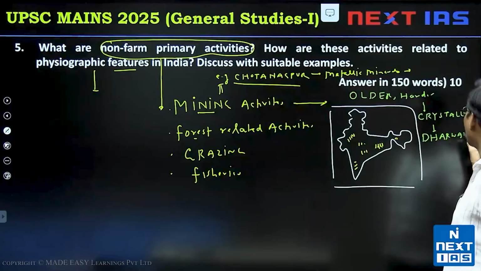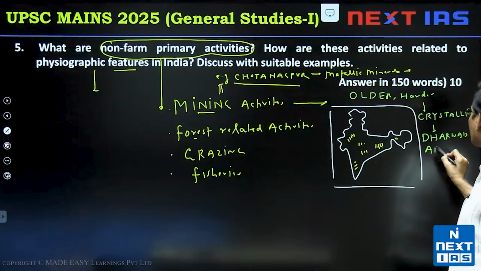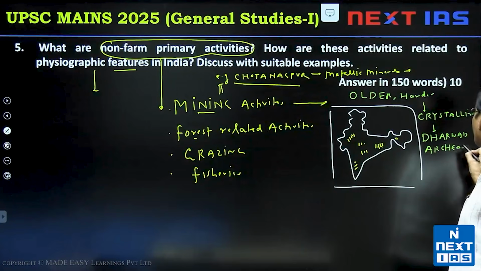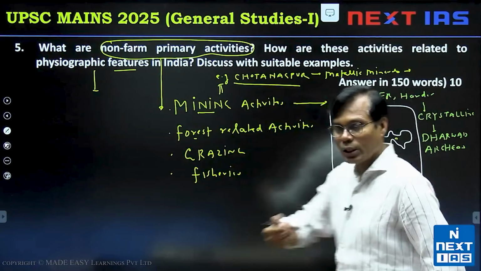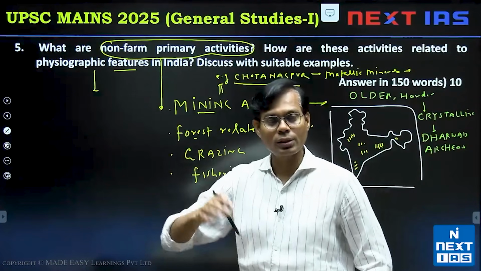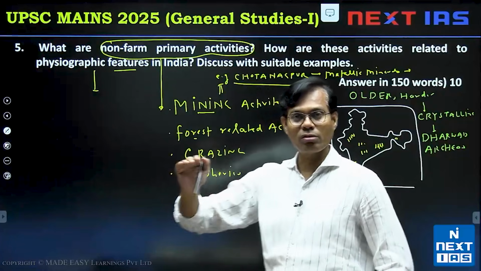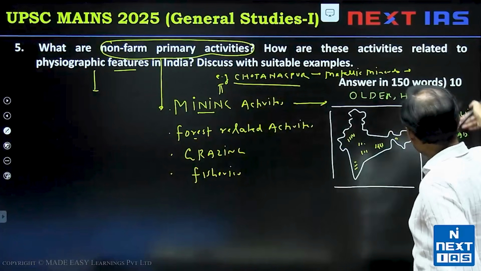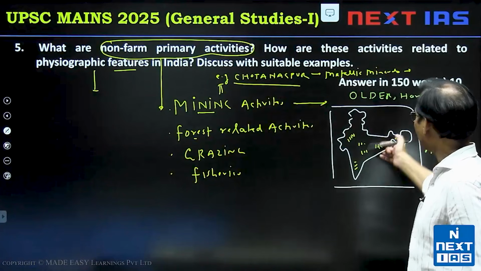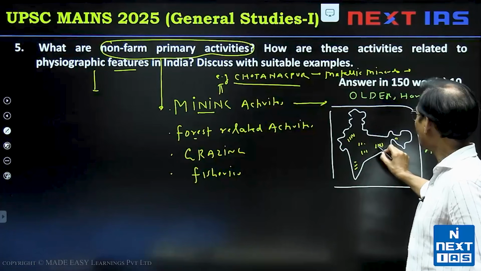Very old rocks these are, Dharwad, Archean. So once you start in a better way, gradually the terms will come up automatically. The class notes, NCERT based: this older, harder, crystalline Dharwad rock, eroded surface, is the source of multiple metallic minerals in that area.